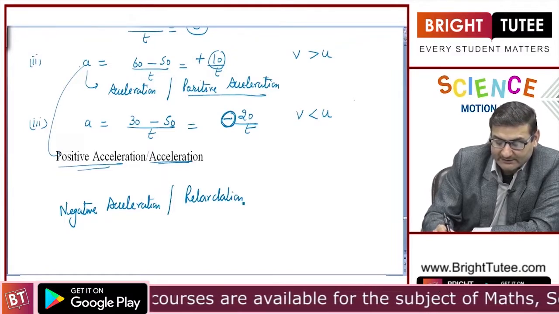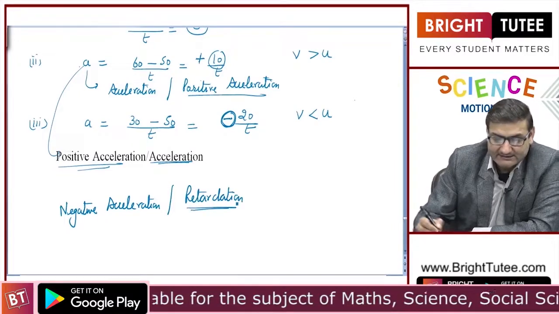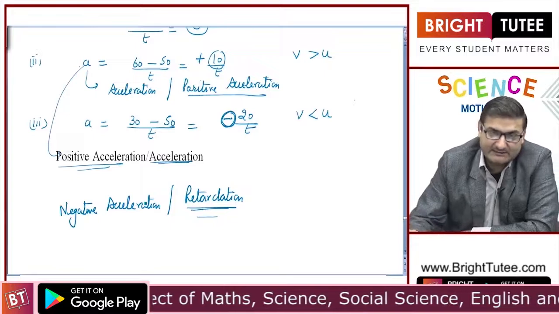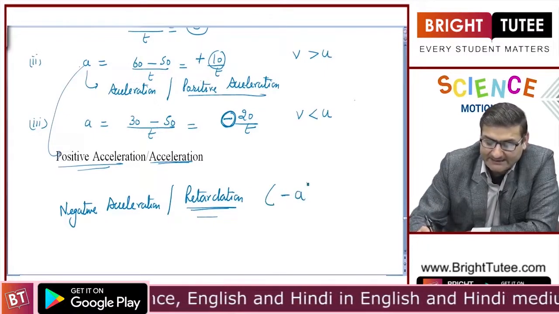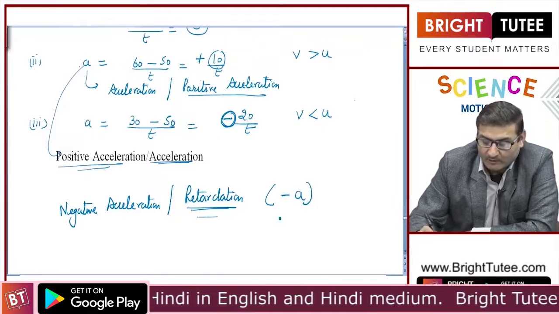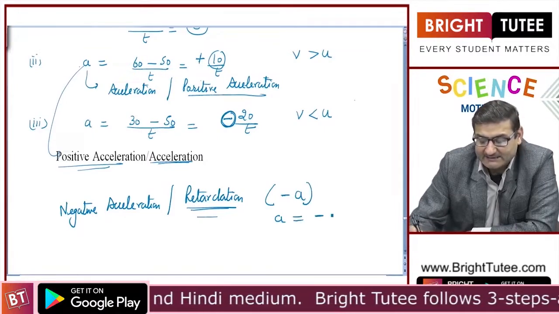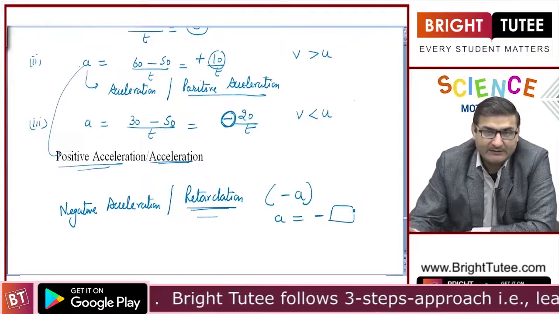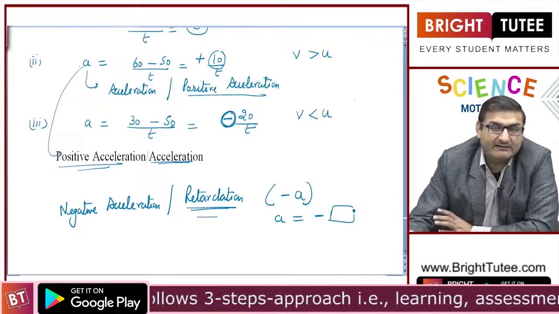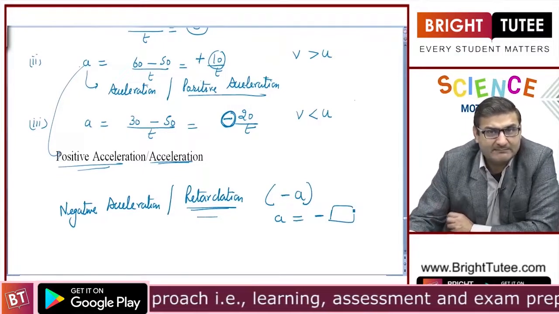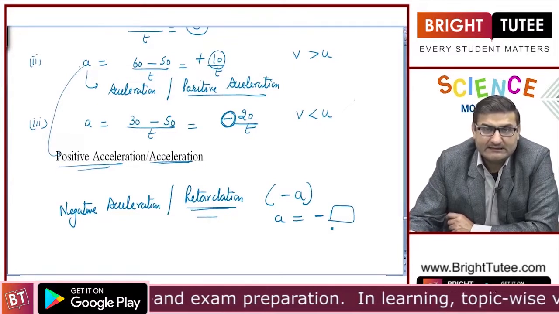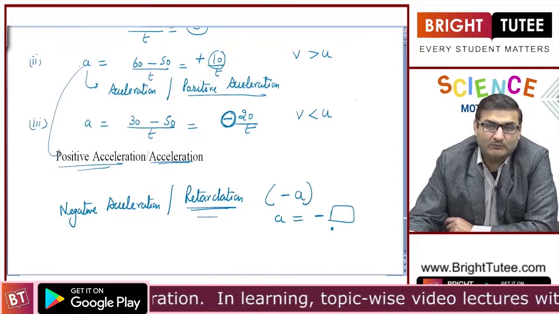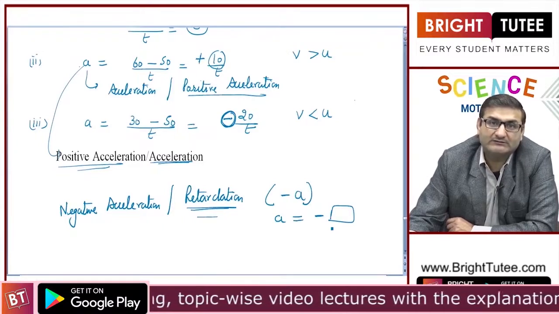So what is retardation? Retardation is simply negative acceleration, simply minus a, or the other way around, when a has any value with a minus sign. The SI unit is the same, meter per second square, simply there is a minus sign, which represents that the initial velocity was more and the final velocity was less.